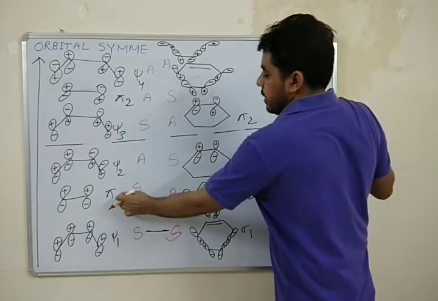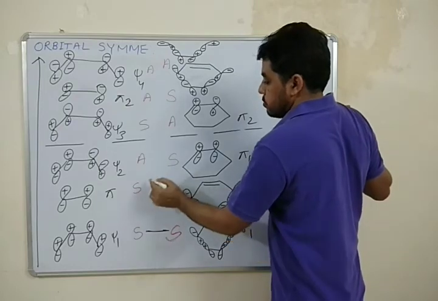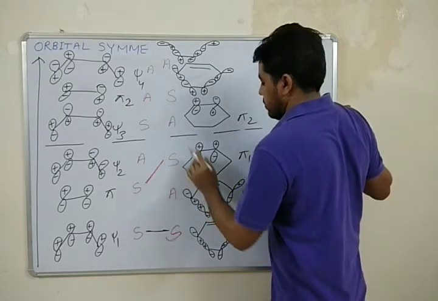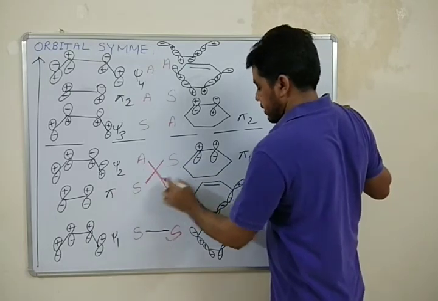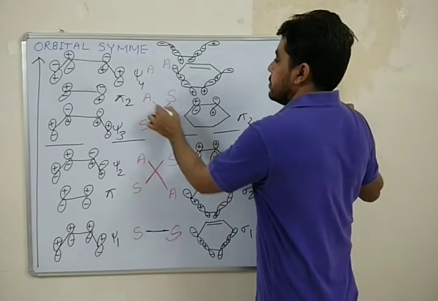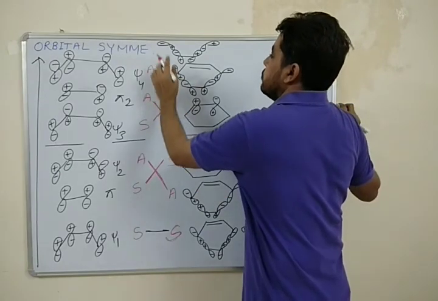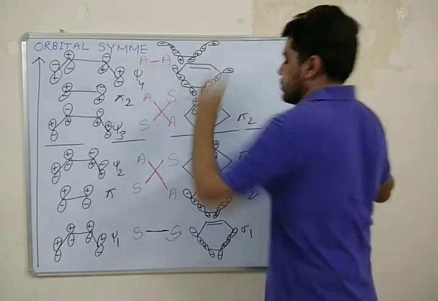Similarly, pi is symmetric but sigma 2 is asymmetric, so I will correlate pi with pi 1 and psi 2 with sigma 2. Similarly, the next will correlate with this, and these two will correlate with each other.